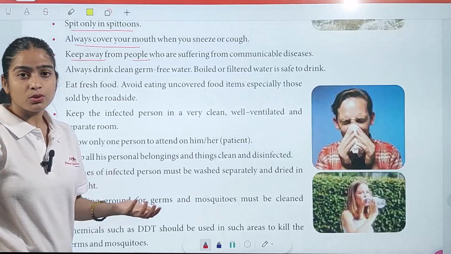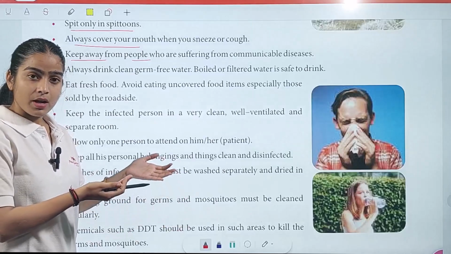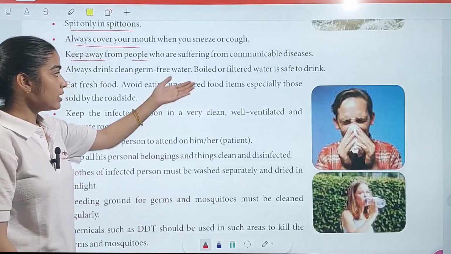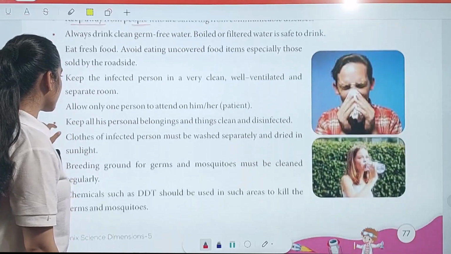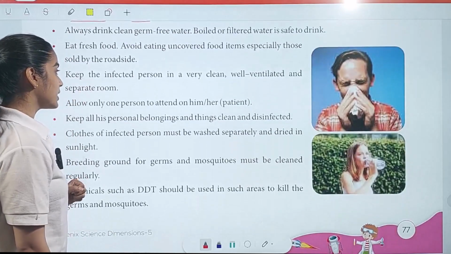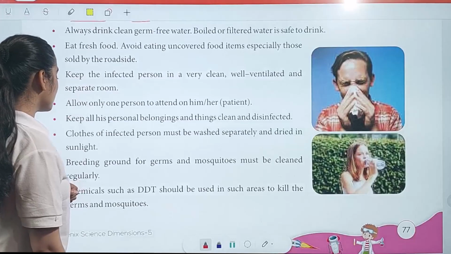So what you can do, since you don't know whether this water has germs or not, is use a filter, or you can boil your water before drinking. Keep the infected person in a very clean, well ventilated and separate room.